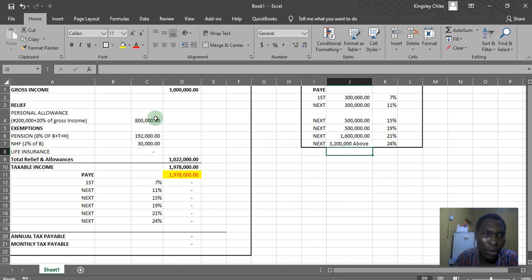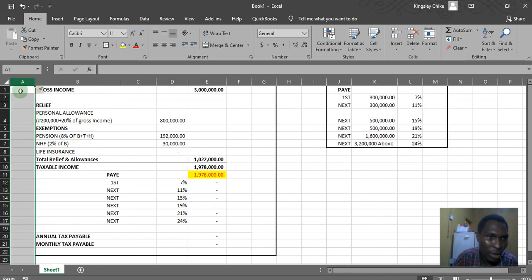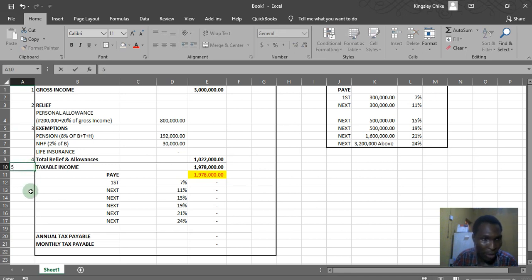Okay, so first is the gross income, which you have here. The gross income is just your total salary for the year, and your total salary for the year will be your monthly salary times 12. Coming down to the next, which is the relief. Let me add something here, then number them. Here being 1, here 2, here 3, here 4, here 5, here 6, and finally 7. Okay, 7 points of discussion.